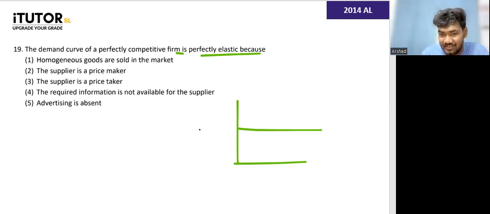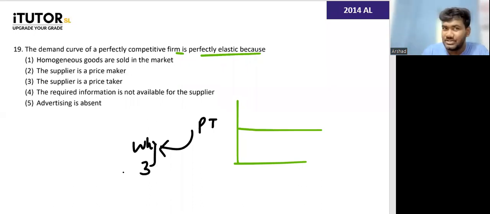Why are they a price taker? The three reasons that I told you: homogeneous products, large number of suppliers, perfect information. Because they are a price taker, they have a perfectly elastic demand curve. So the answer is number 3, not a price maker. They can't make their own price.